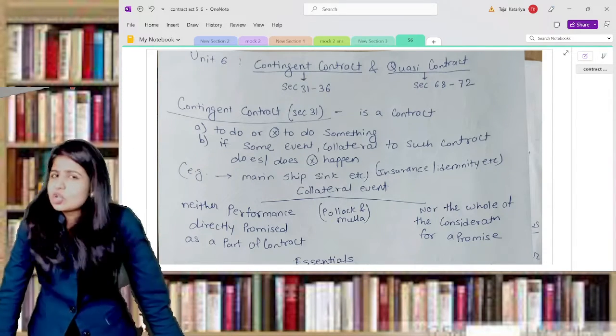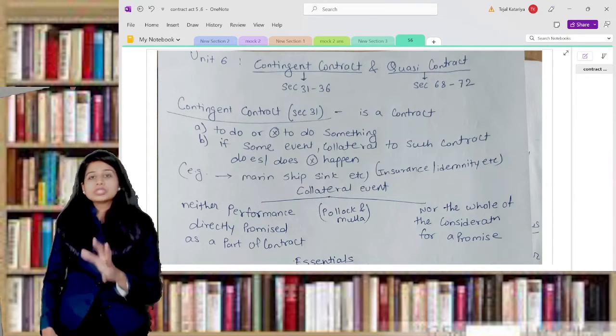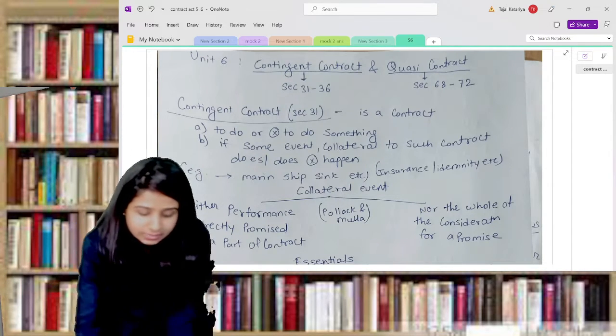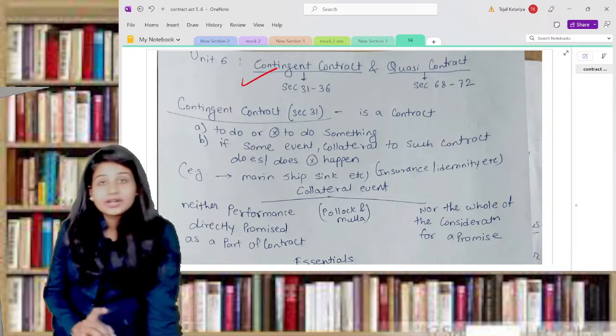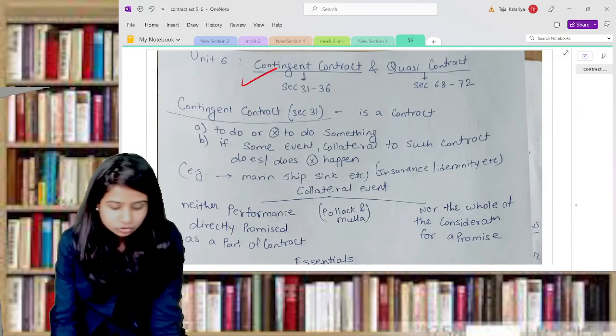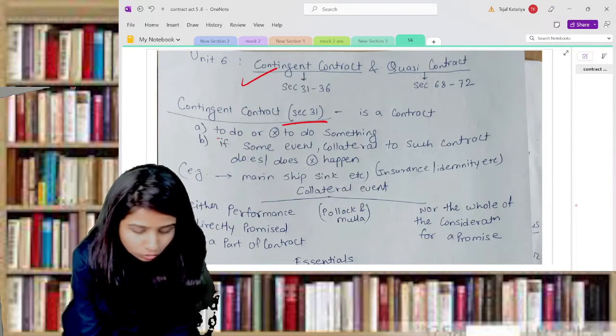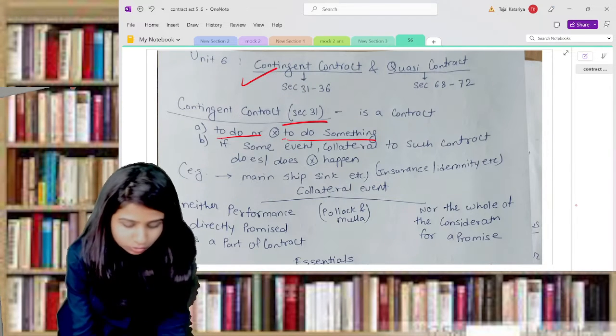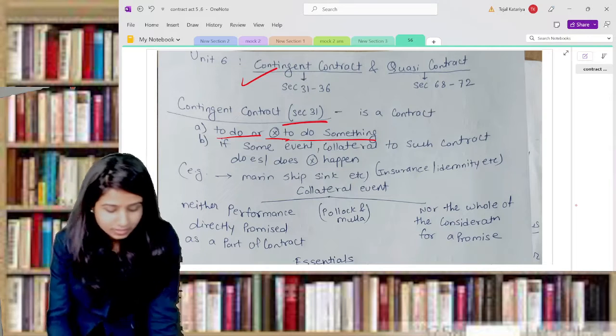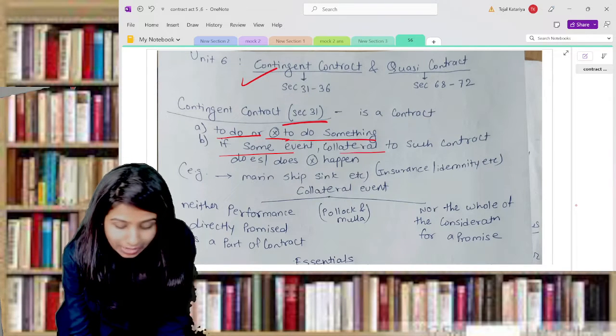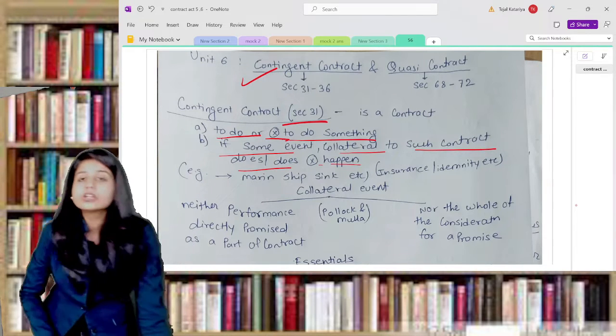So let's start with lots of energy, everyone. First with the contingent contract. So basically, what do you understand by contingent contract? Contingent contract is given under section number 31. Contingent contract is a contract where to do or not to do something, if some event collateral to such contract does or does not happen.